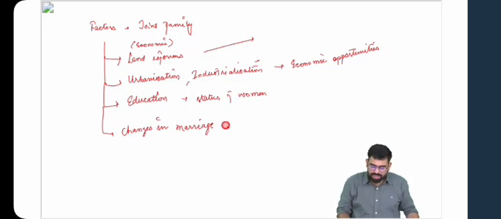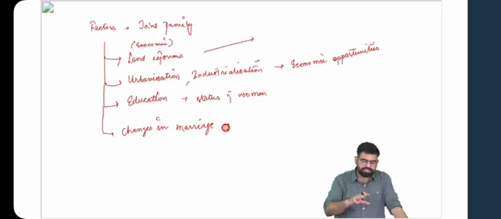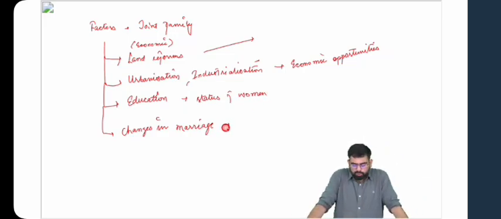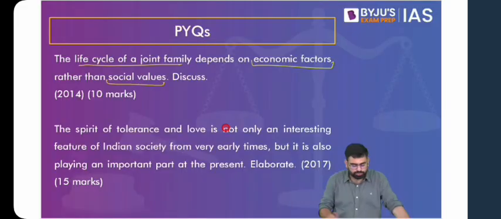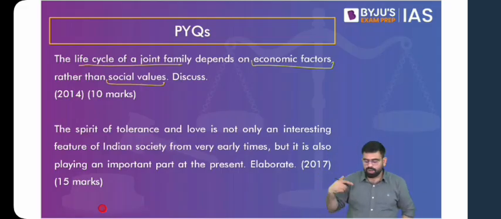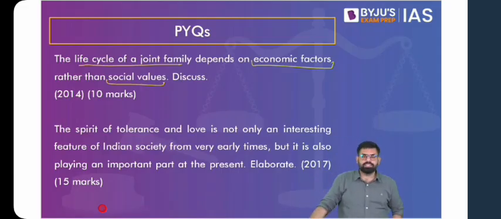And about changes in marriage, we can talk about various new marriages that have come up. But now you see that these are factors, yes, which affect the joint family. But what we have to do is think in terms of economic factors and social values. If we talk about economic factors, think about not getting enough produce from the land, so that one brother has to move out of the home, go to urban or industrial areas, and start working there for economic opportunities. Then you can talk about other socio-economic factors like education of children, etc., which weigh heavily on your economic resources, which becomes an economic factor with respect to the breaking up of the life cycle of a joint family.